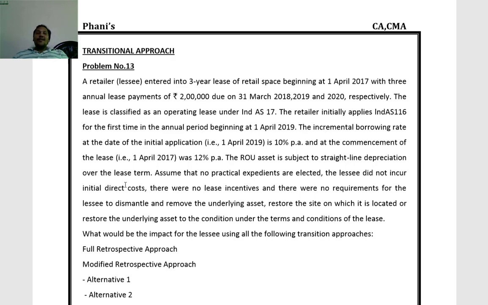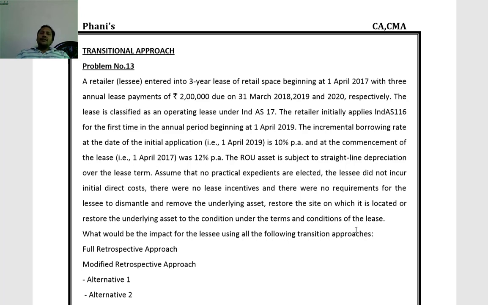The lessee did not incur initial direct costs. There were no lease incentives, and there were no requirements for the lessee to dismantle and remove the underlying asset, restore the site on which it is located, or restore the underlying asset to the condition required under the terms and conditions of the lease.